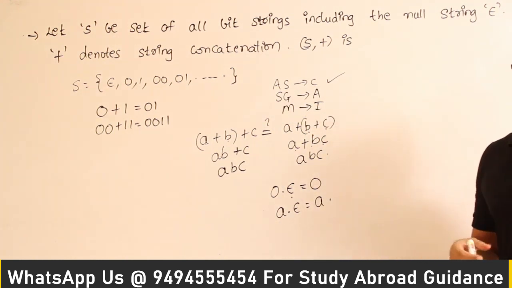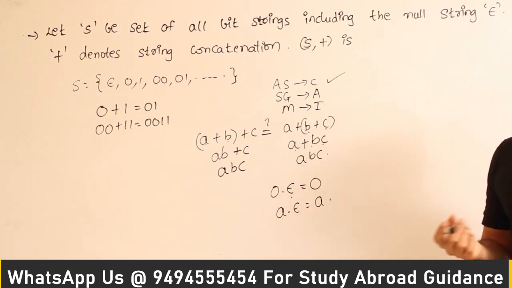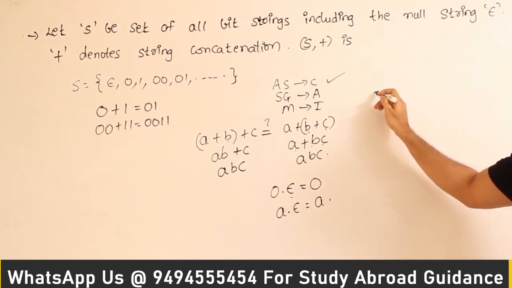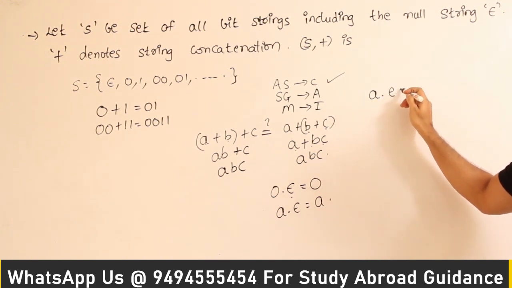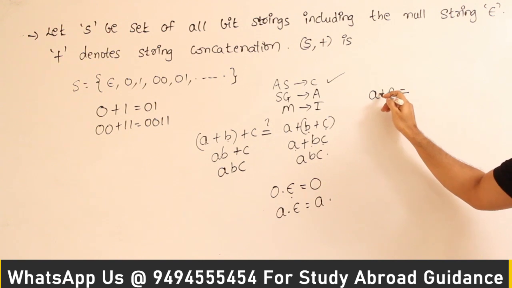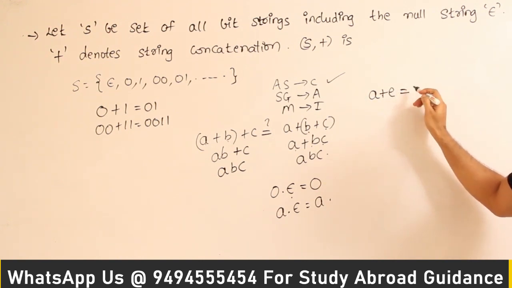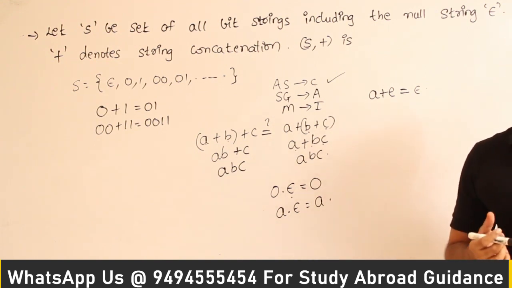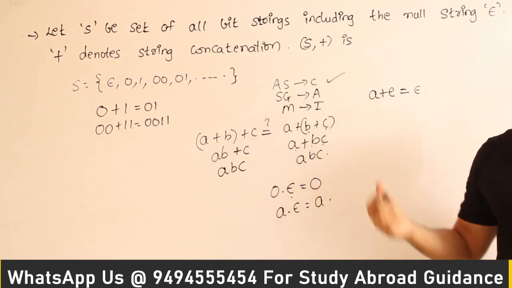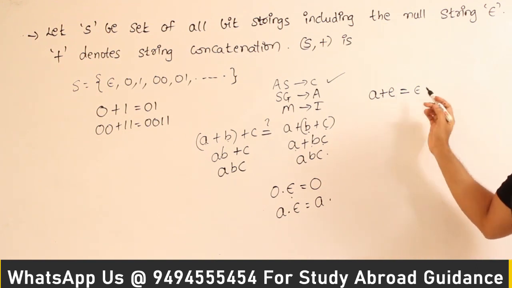Now let's see if inverses are present or not. What is an inverse? If I take a string A and concatenate with some other string, the result has to be epsilon, the identity element. Is it ever possible? With the elements present in that set, it is never possible.